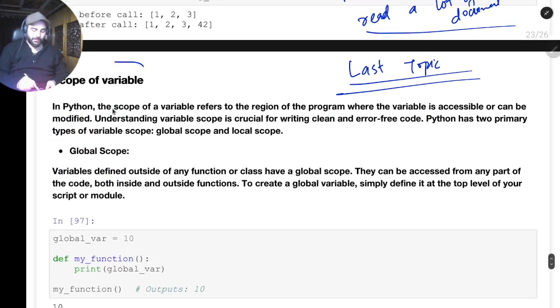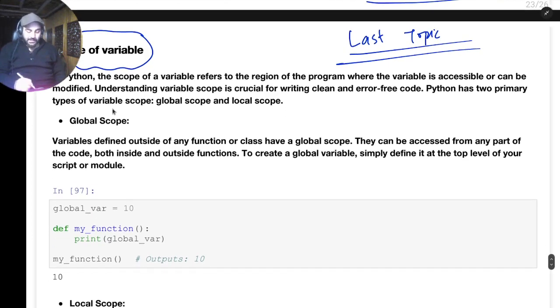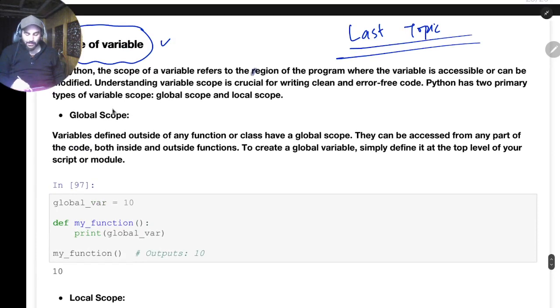Let's go to the scope of variables. This is an important topic because it can be frustrating for people when they get out of the scope of a variable and then see, I am not able to print this, there is an error. So what basically does scope mean? Scope means a region of program, some part of the program where you have access to modify or even just read something. Sometimes you don't have modify access as well. So scope is a region of a program or a part of a program.